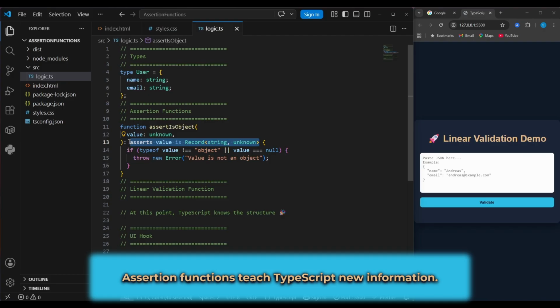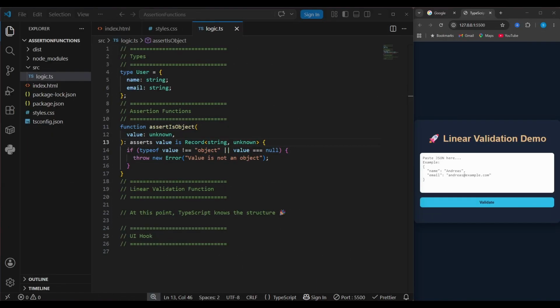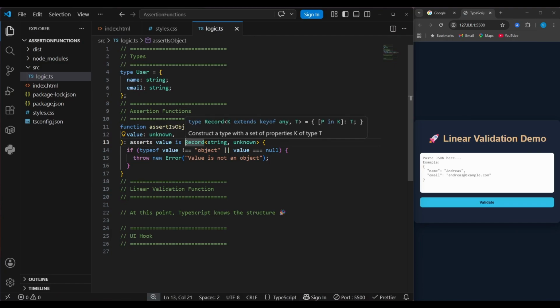This is the magic part. We are basically telling TypeScript if this function finishes successfully, you can now treat this value as an object. Inside the function, we do a real runtime check because TypeScript types disappear at runtime. So if the value is not actually an object, we throw an error immediately. Very dramatic, very defensive. It's also worth mentioning that we asserted that the value is a Record of string and unknown because here we want to ensure that this value is actually an object.